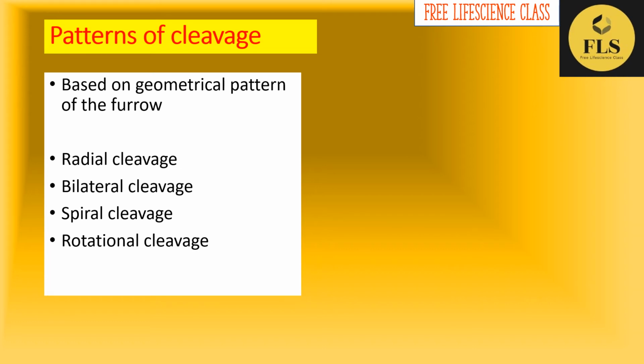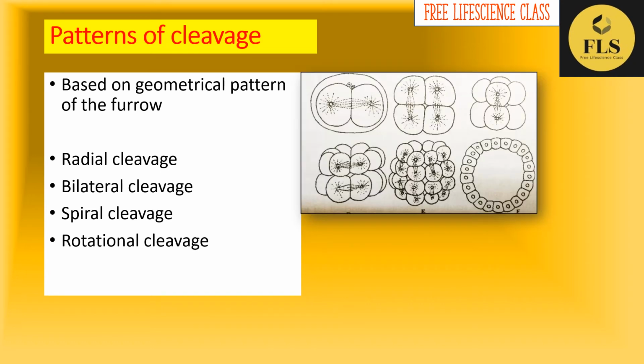For example, the first one, the radial cleavage. You can see in this picture, the first two cleavages happen in a meridional plane. So the first division is taking place in a meridional way. You know that meridional cleavage means from animal pole to vegetal pole, and divides the embryo into two equal halves.